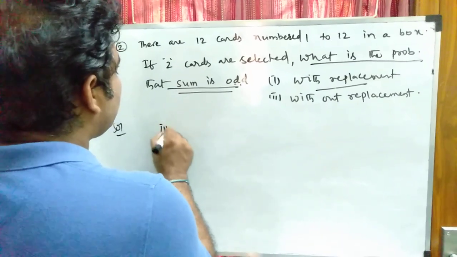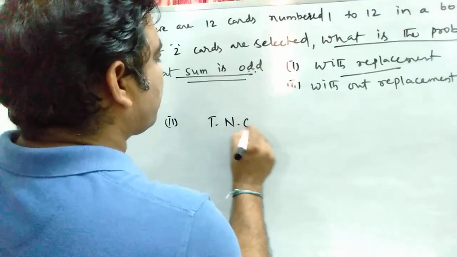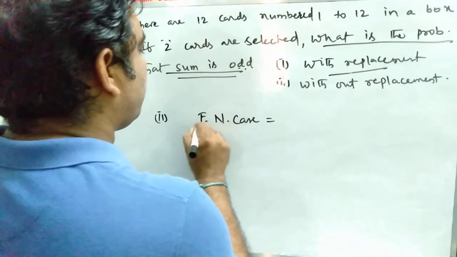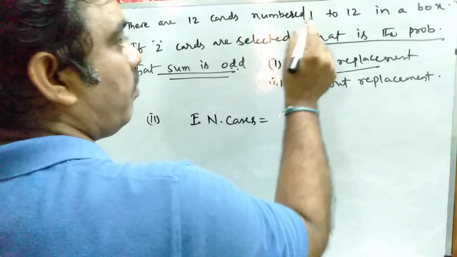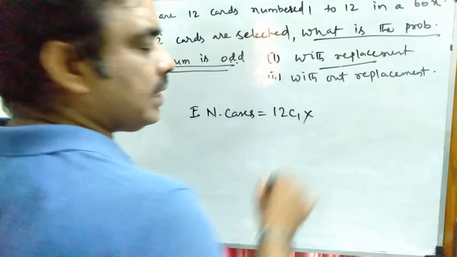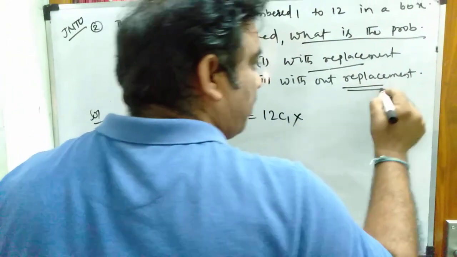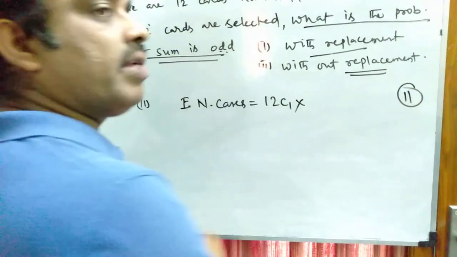So the second part is without replacement. So here the total number of cases or exhaustive number of cases, both are same. So what are the exhaustive number of cases? One card has to be drawn from 12 cards in 12C1 ways. When the card is not replaced, without replacement, the box will contain only 11 cards.